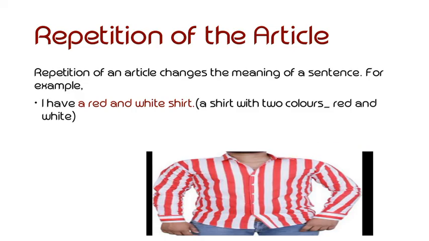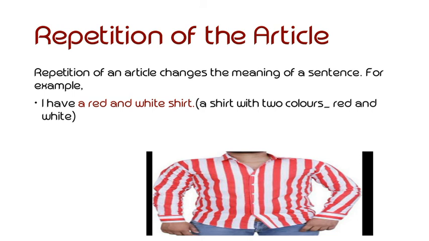Repetition of article. Repetition of an article changes the meaning of a sentence. With the help of this example, you will come to know how the meaning changes in the sentence when we repeat the articles. First, I have a red and white shirt.